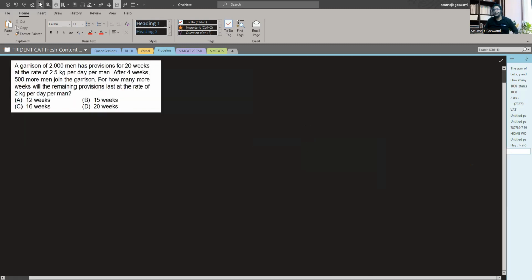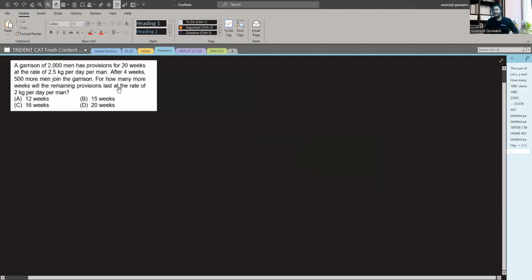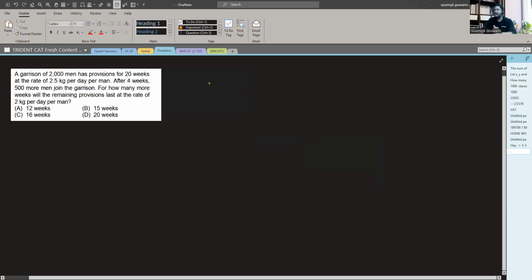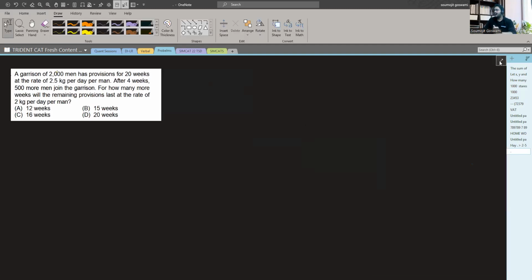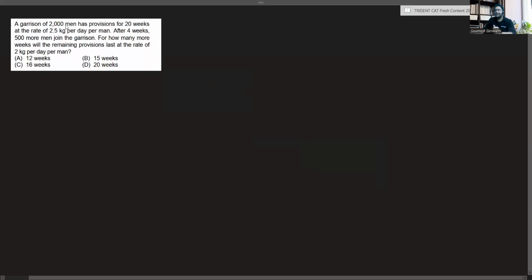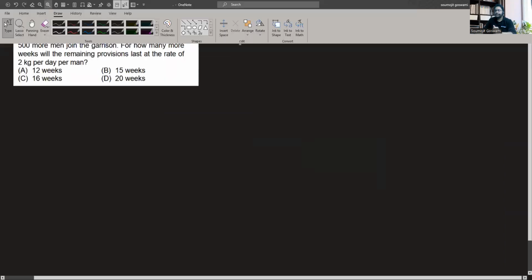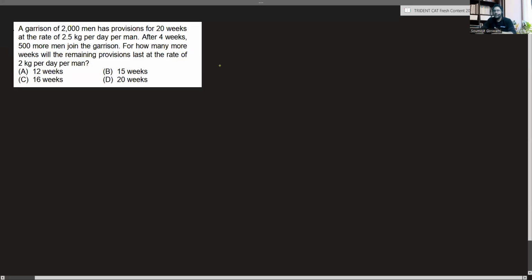But I want to know a couple of things. First, in the unitary method, let's increase the space so that you will be able to see the questions properly. So in the unitary method, one needs to just ask a couple of questions.